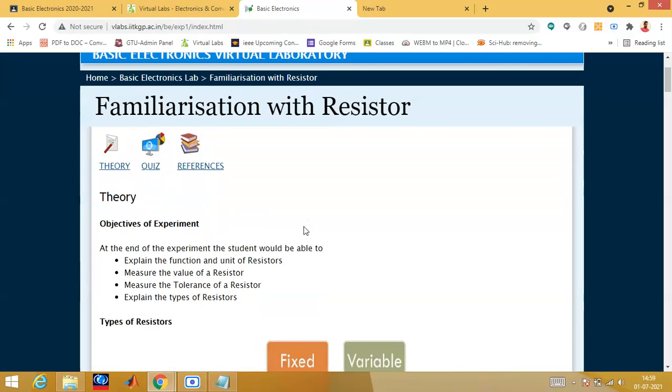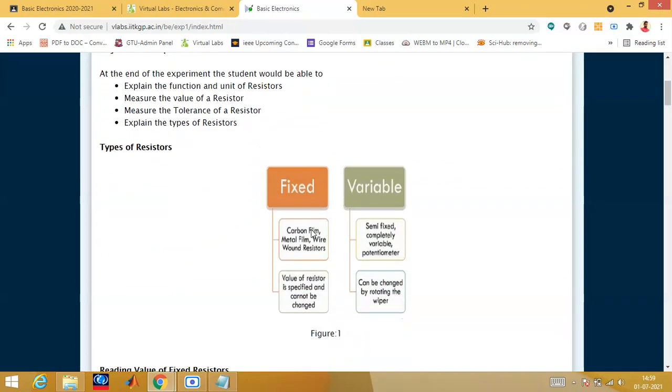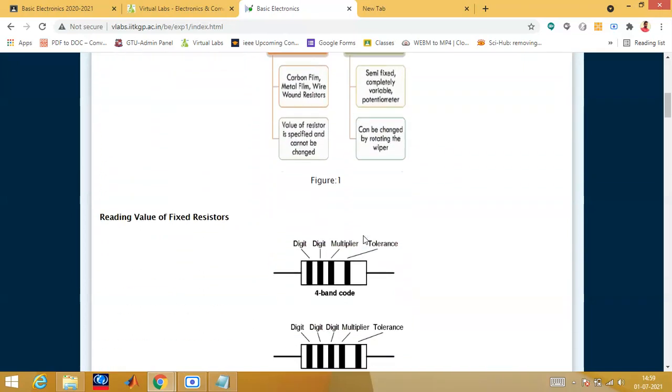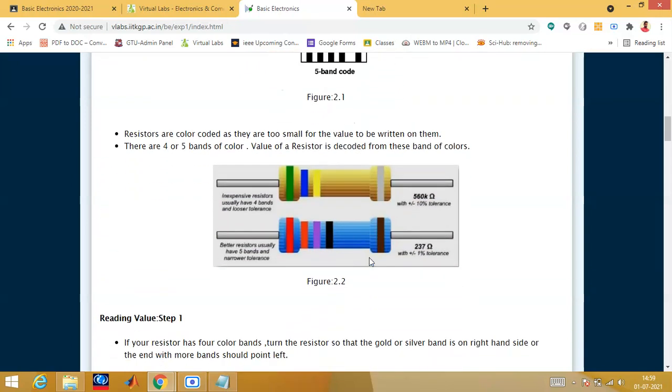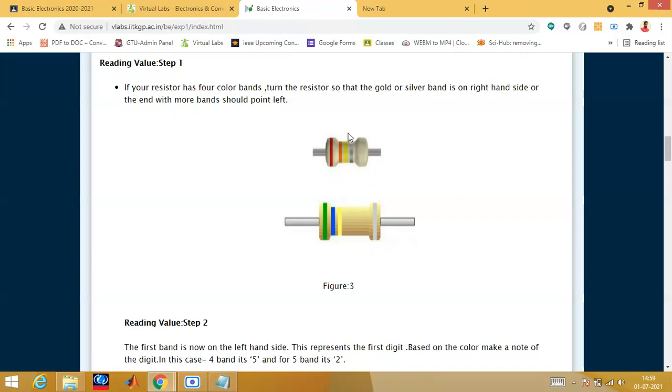A few questions can be asked here, so you have to read some theory; I have already explained it to you. You can see the fixed and variable types, and in exams like this, a resistor would be given to you and the various color codes will be given, so you have to determine the value of it. Sometimes the color will be given and you might be asked what is the value. Sometimes the resistor itself will be given in an image with different colors, so you have to calculate. Like this one resistor is given, they might ask you what is the value of it. You have to know.